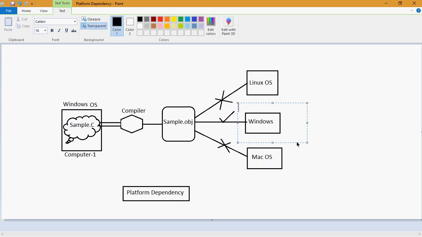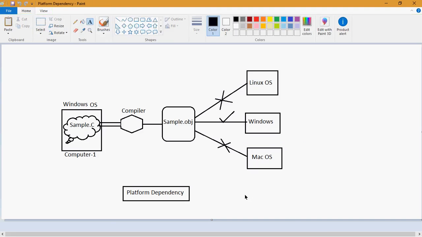I'm not saying that we are not able to write and execute C programs in Linux. Definitely we can, but there again you need to write the source code and compile it in that same Linux operating system only. Then there itself you have to execute. Compiled code of one platform will not be executed on another platform.